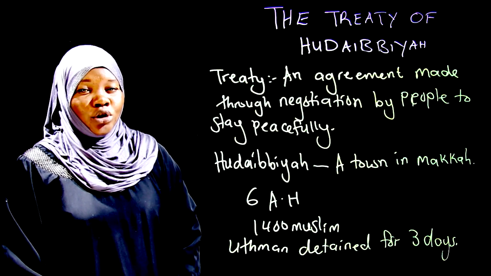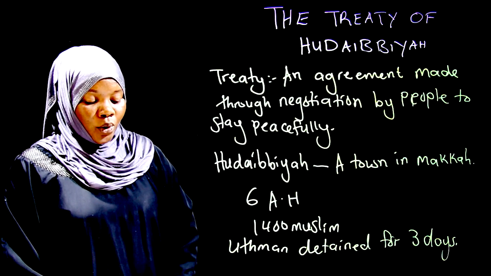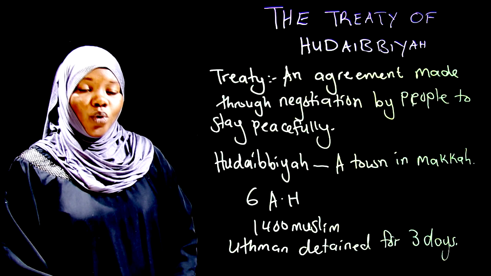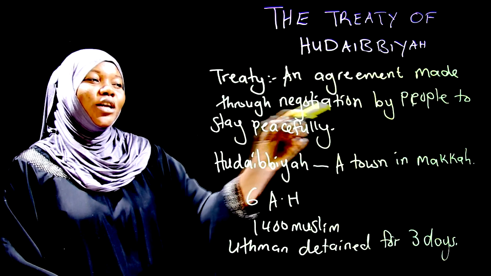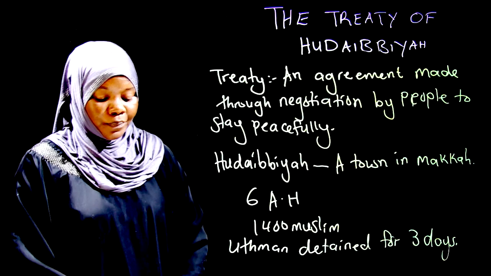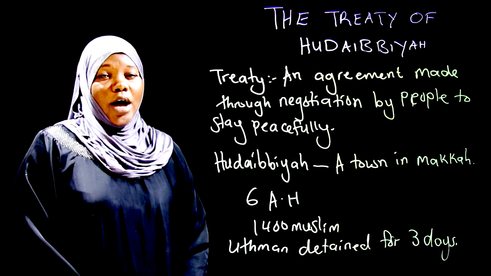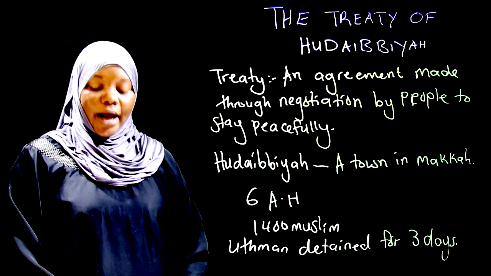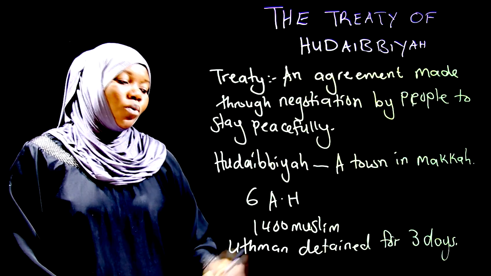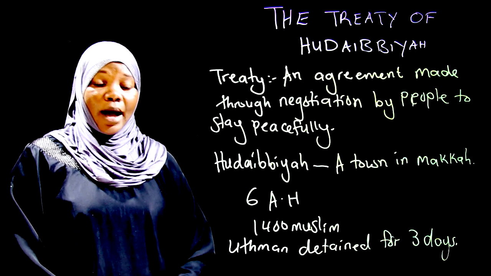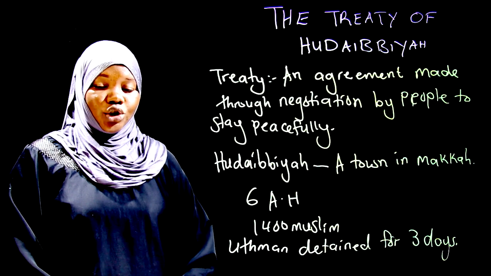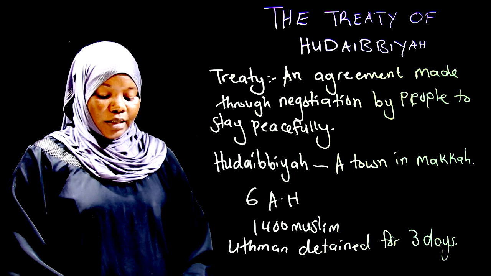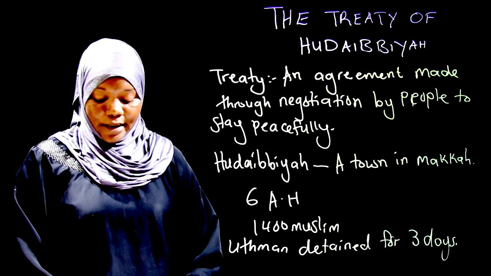Then the Meccans decided to approach the Muslims where they were camping at Hudaibbiyah. They finally agreed to meet the Muslims and negotiate with them. Remember, Uthman was sent by the Muslims, but now Suhail bin Amru was sent by the Quraysh to represent them.